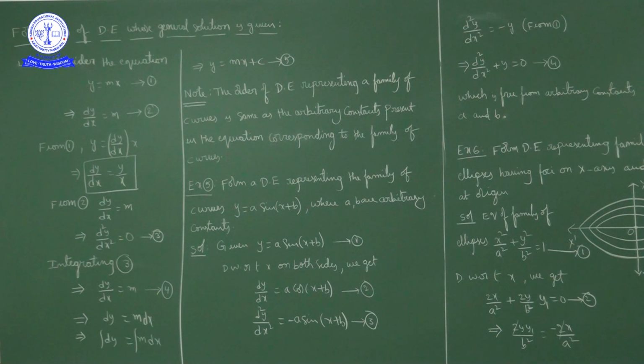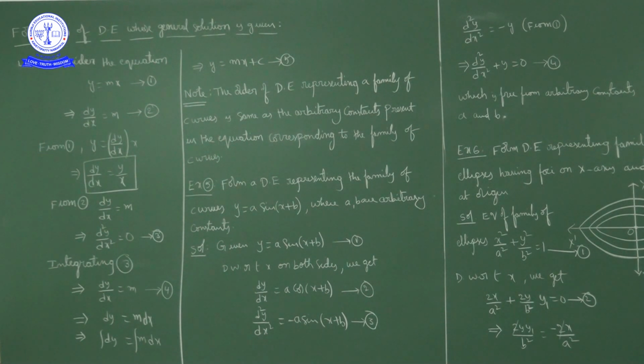Now we'll start example problems. Example 4 is also there, that is y is equal to mx only. What is the answer for that one? dy by dx is equal to y by x, or x into dy by dx minus y is equal to 0. Example 5: form a differential equation representing the family of curves y is equal to a sin x plus b, where a and b are arbitrary constants.